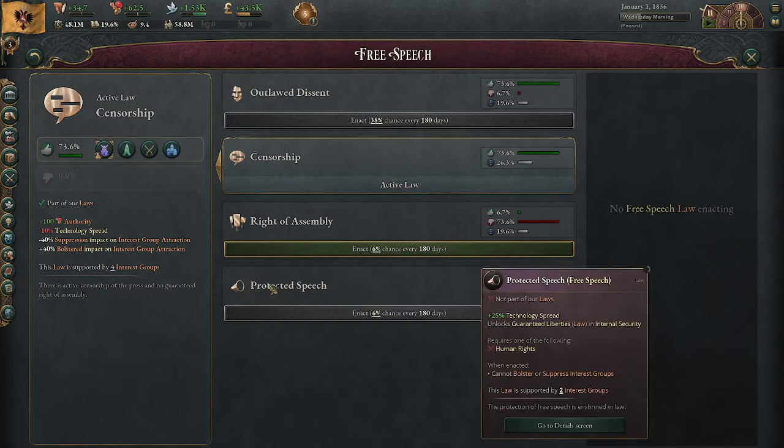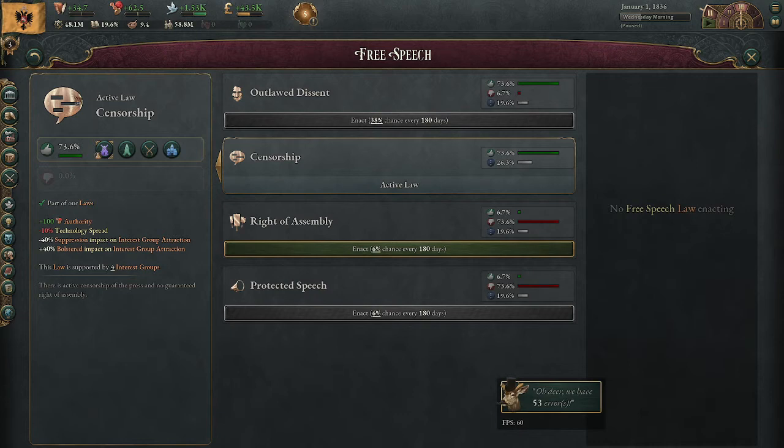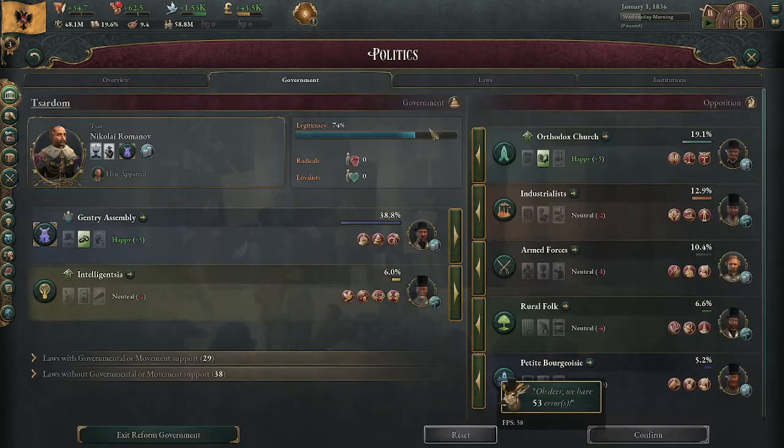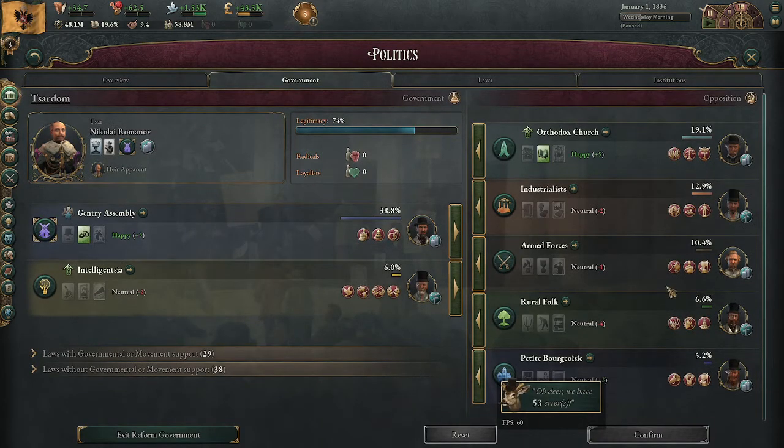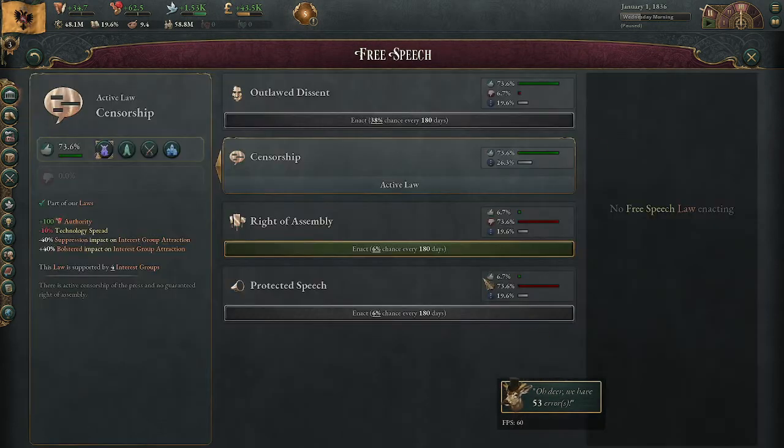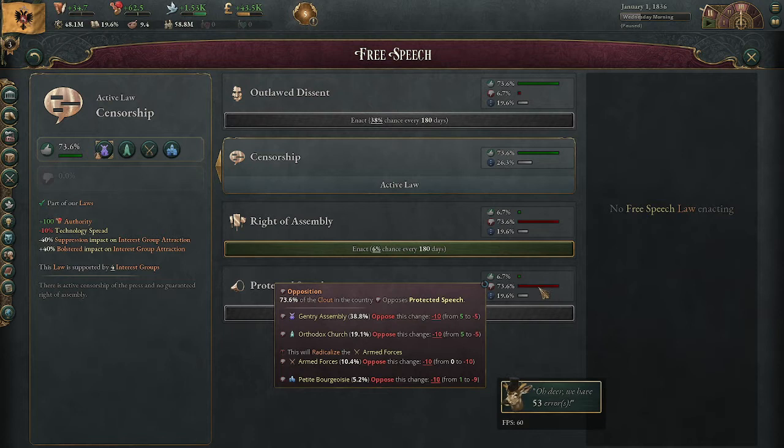So if you want to use this, then my recommendation is to try to find a way to get either industrialists, intelligentsia, or probably trade union as a powerful group that you want to permanently associate with, because all three of those scale very well into the late game based off of the type of pops that they use. So if you can get one of those groups to 30 or 40% and be happy with where you are, then you can just use protected speech.